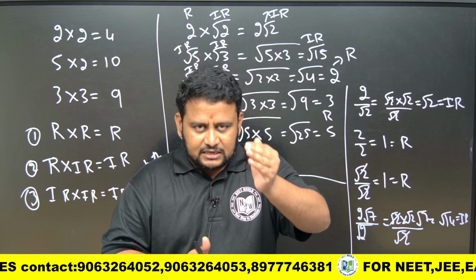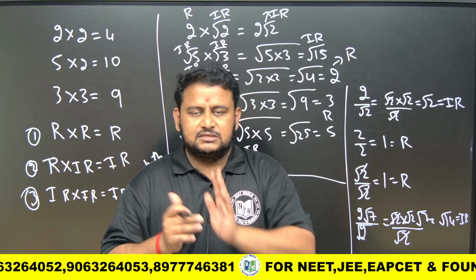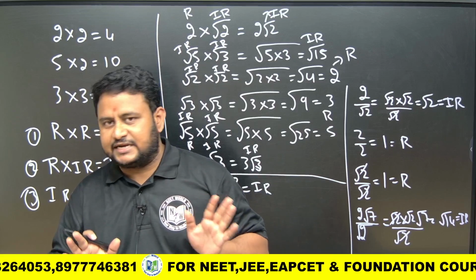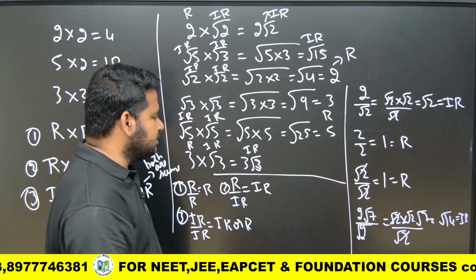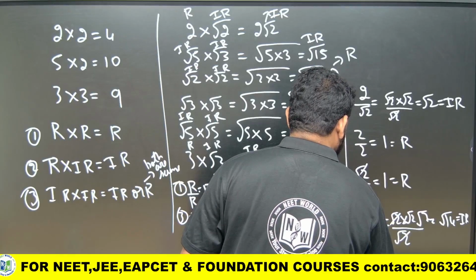If it is irrational by irrational, and both the numbers are the same, root 2 by root 2, root 3 by root 3 gives us a rational number. This much clarity you must have, friends. So based on this, let us have a look at this question.